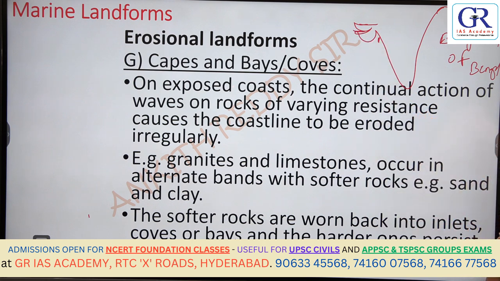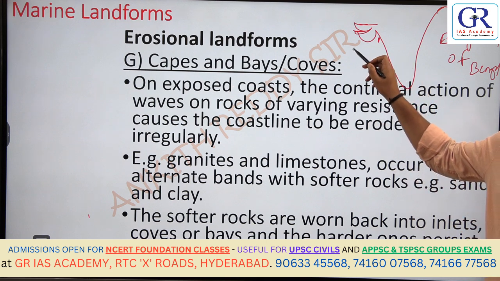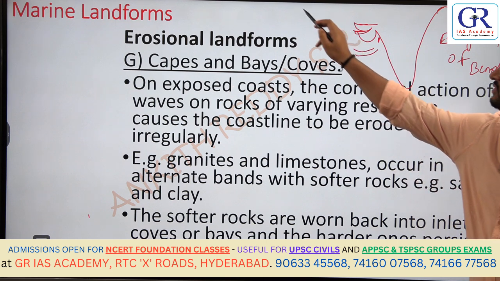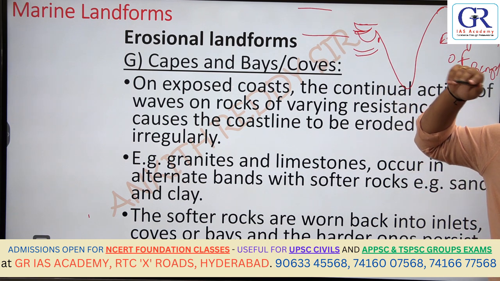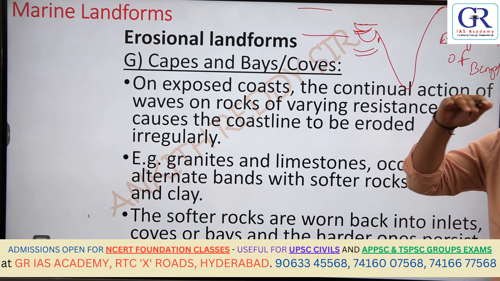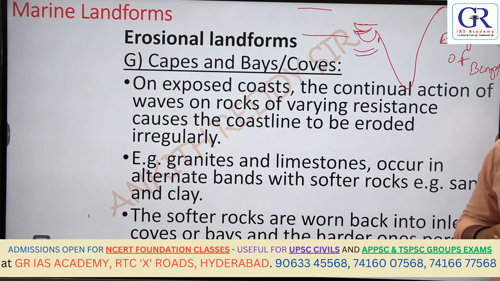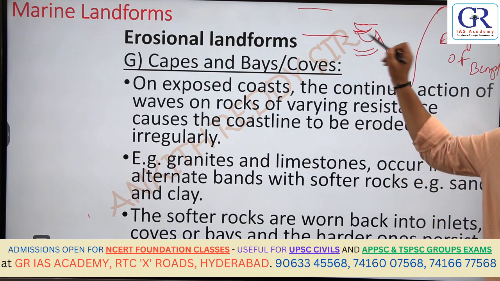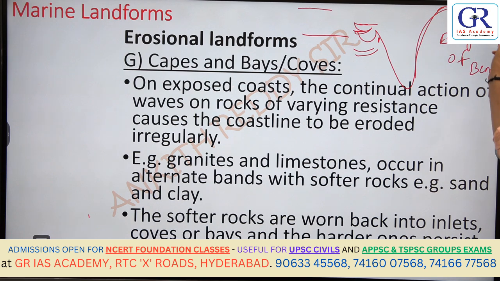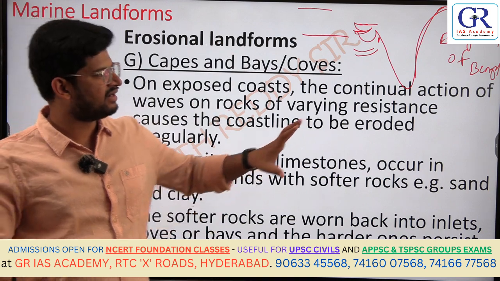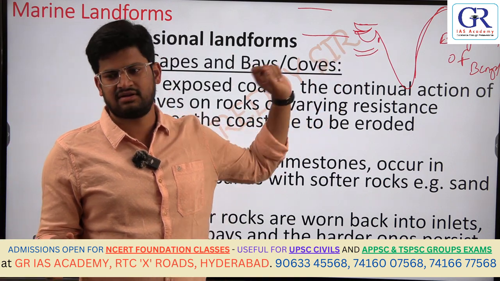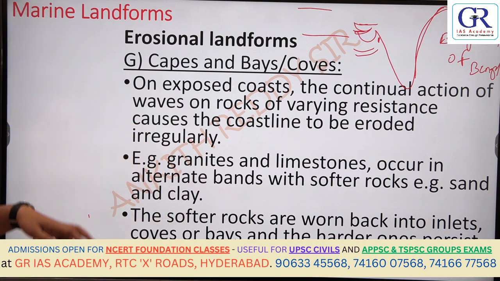So what is Gulf? A narrow part of ocean. This is narrow, this is broad. So the narrow part of the ocean intruding into the landmass, a small part of water body covered by land. So this is called Gulf. What is bay? It is also part of ocean, and it is also covered by land, but it is very broad. Here it is narrow. That is the difference between Gulf and bay. Anyways, coming to our topic,